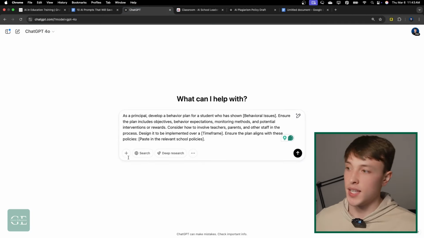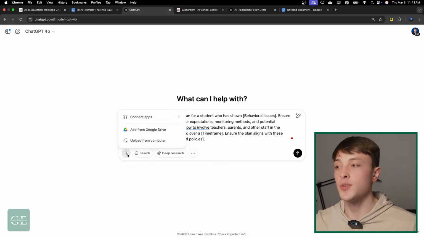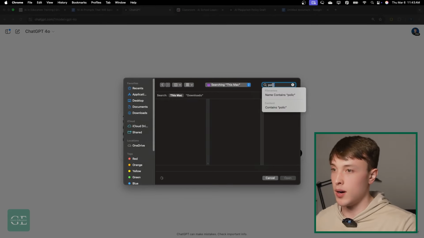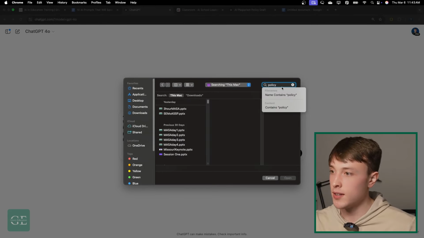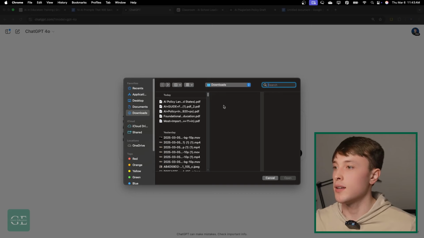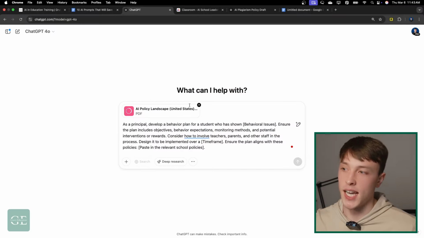Or a little tip that I'll show you with this one is I'm going to paste this in, but then in the bottom left corner, we're going to see this little plus button. And here's where you can just attach any file onto your prompt. So I'll press on upload from computer, and I'm just going to do a search here for policy. Maybe I have something in here from a training that I've done in the past. I'll just grab this one. This is AI policy landscape, I guess. So if I click on this, it's going to attach right onto the prompt.